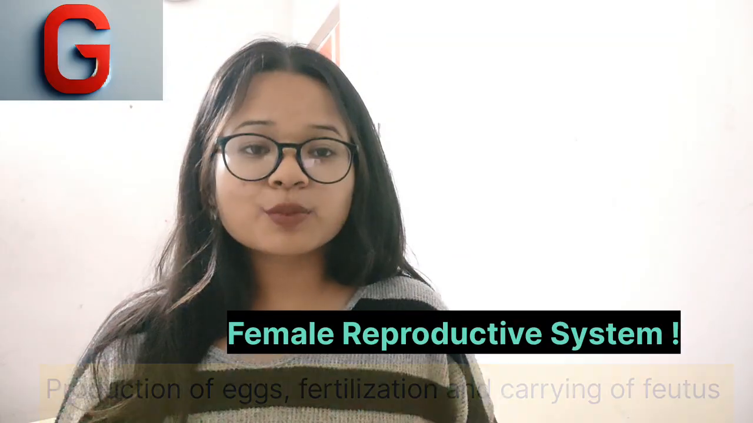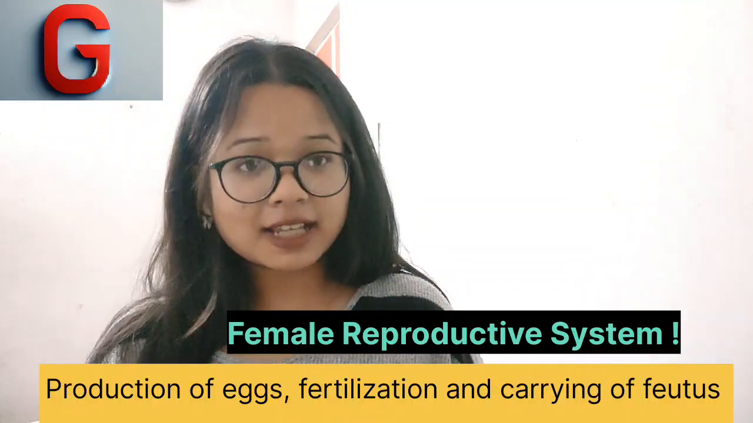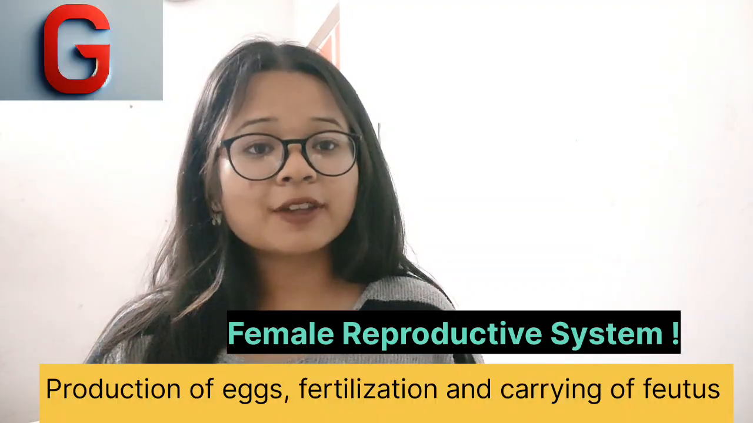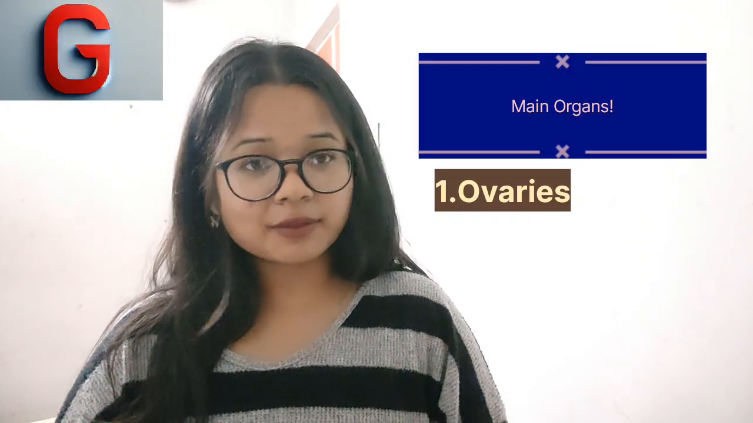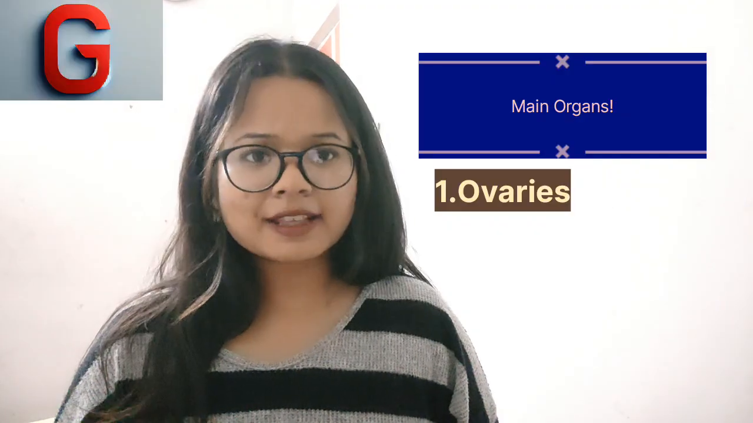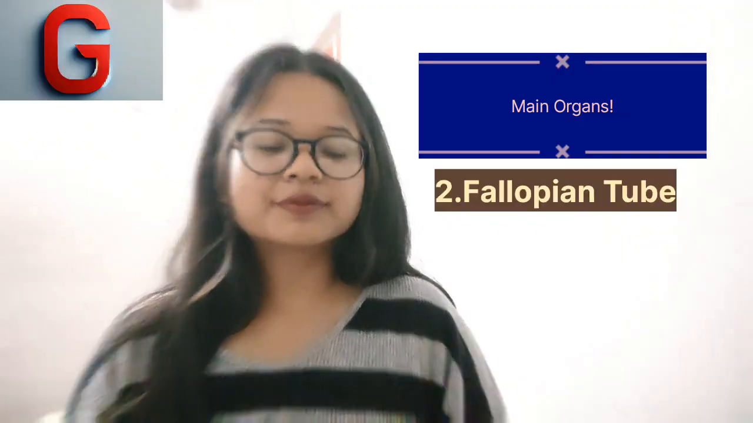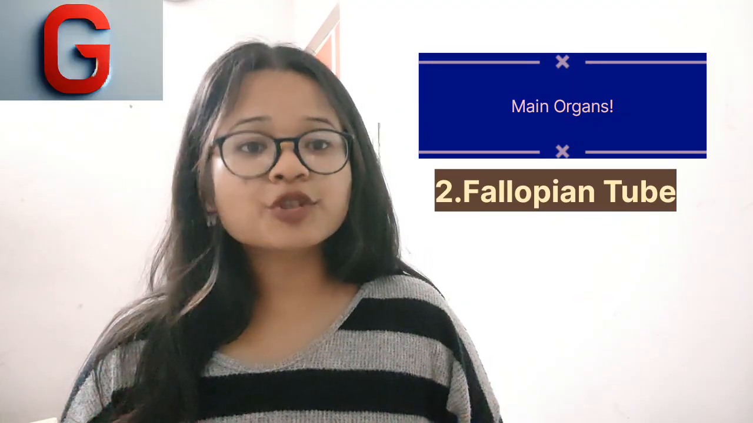Then comes the female reproductive system, which is responsible for the production of eggs, fertilization and also the carrying of the fetus. जो पहला main organ है female reproductive system का, वो है ovaries, which produces ova and hormones like estrogen and progesterone. Then the fallopian tube, which is the site of fertilization of eggs.